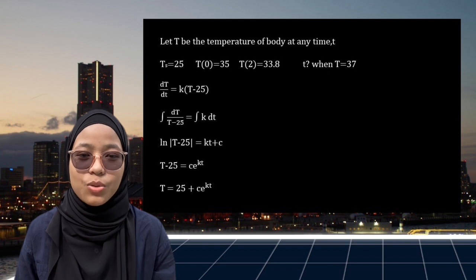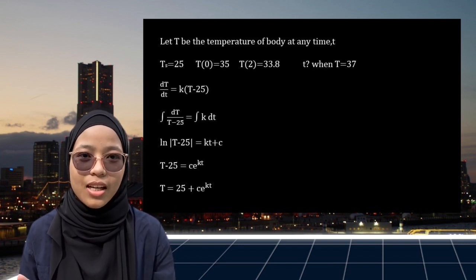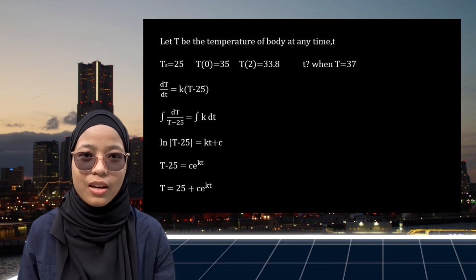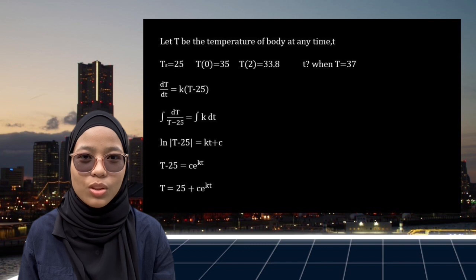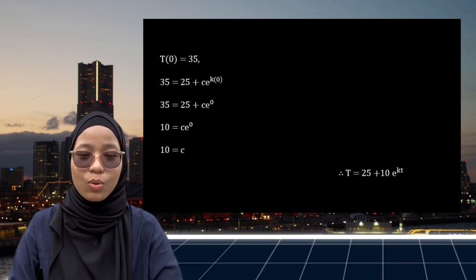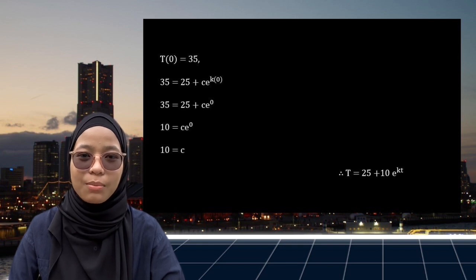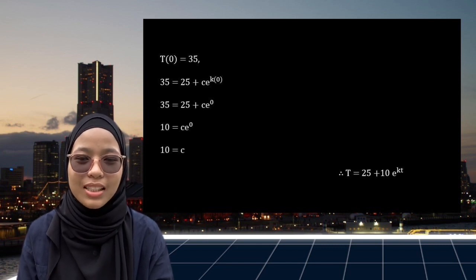So, the first step is we need to find capital T by integrating both sides, which is integrate dT over T minus 25 and integrate k dt. Then, the equation that we get is T equals 25 plus C e power of kt. Now, we move to find the value of C by using the given initial temperature of the corpse's body and substituting into the equation we got before. At last, we will get T equals 25 plus 10 e power of kt.